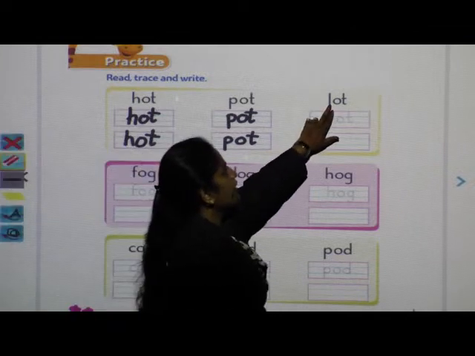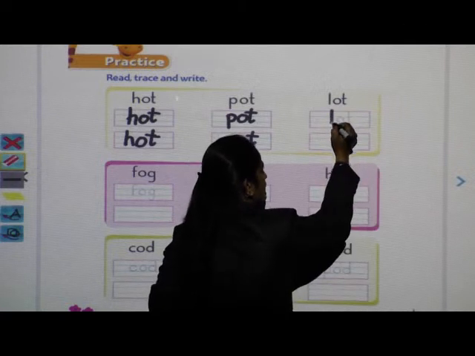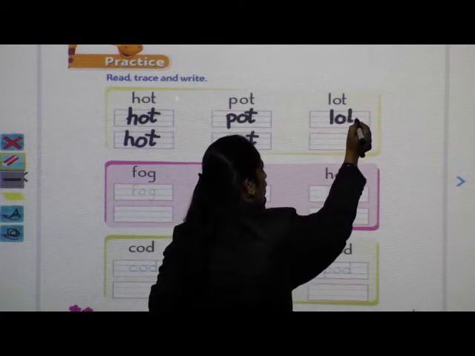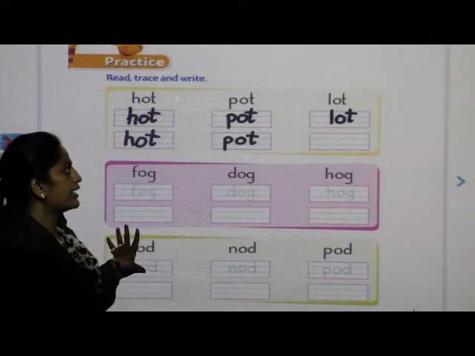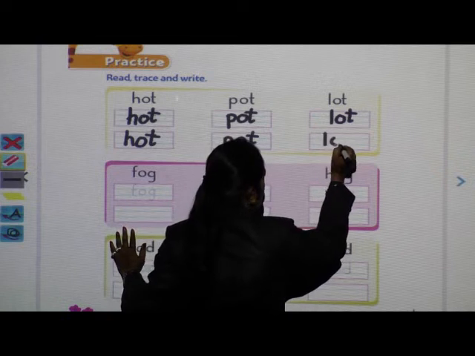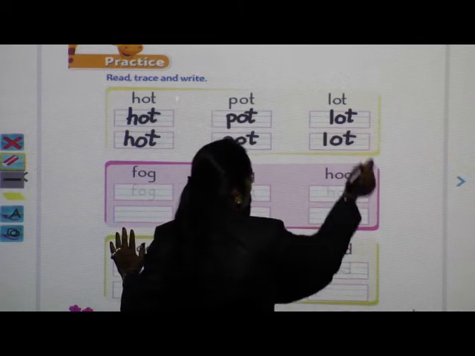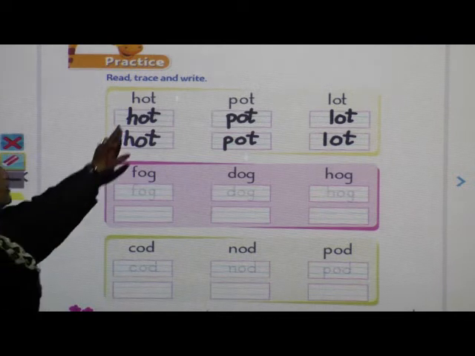Next word, lot. Press the word. Done. Again one time we have to write the same word. Lot. See.